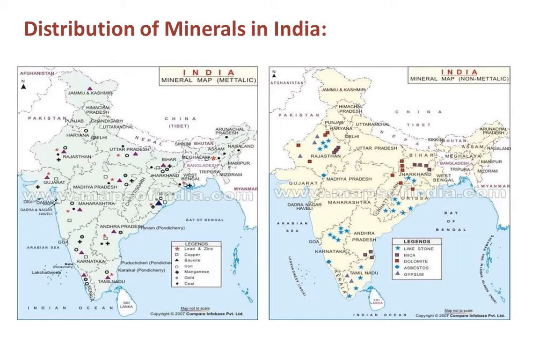Students, on this page you can see the map with metallic and non-metallic minerals distribution. In the first map you can see the metallic minerals distribution in different states. For example, lead, zinc, copper, bauxite, iron, manganese, gold and coal are also metallic minerals which are spread in different parts of India. And in the second map you can see the non-metallic minerals, that is limestone, mica, dolomite, asbestos and gypsum, and their distribution in different states of India.